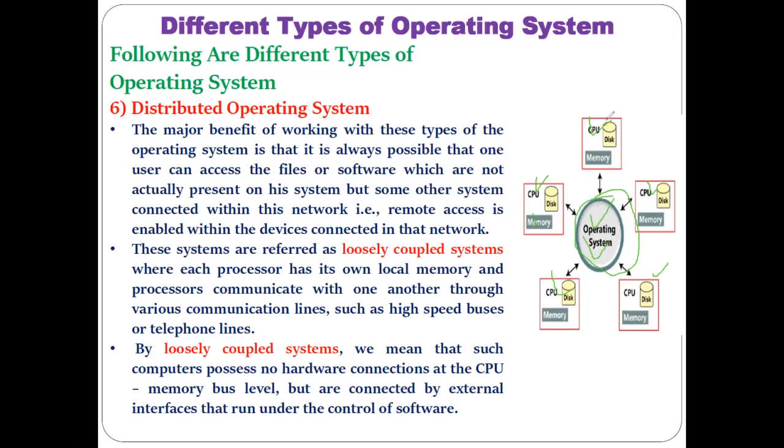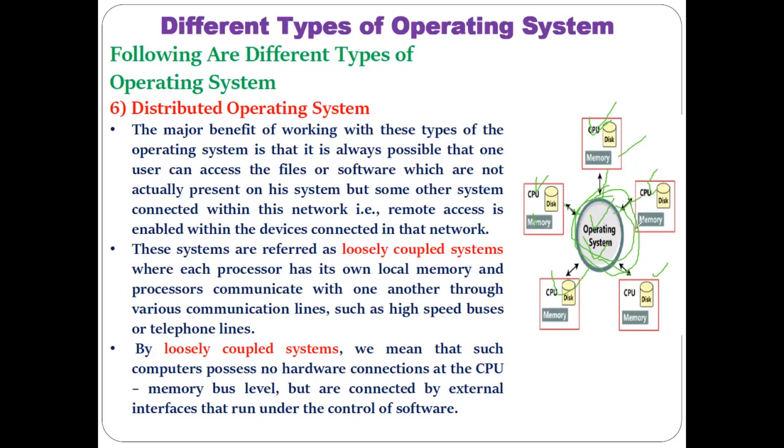All these computers might be connected to this central location from different geographical locations. So remotely, these different client computers or users can communicate with the central computer where the distributed operating system is installed. And as they are remotely connected, there is no need for any kind of physical connection with this central computer.